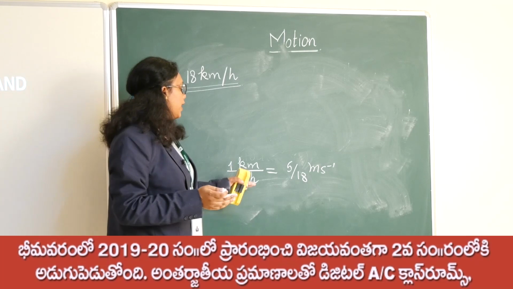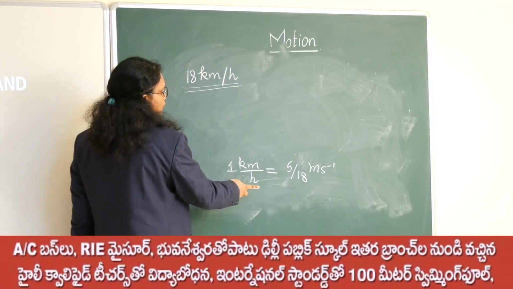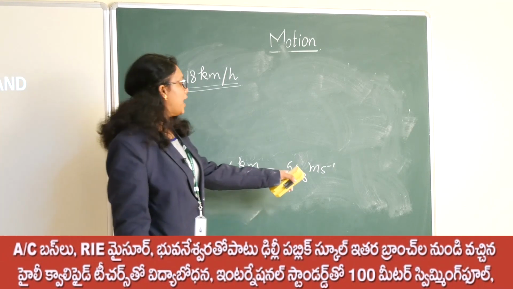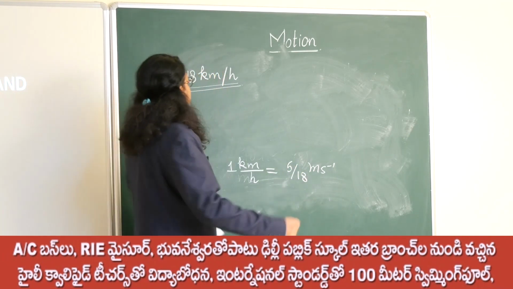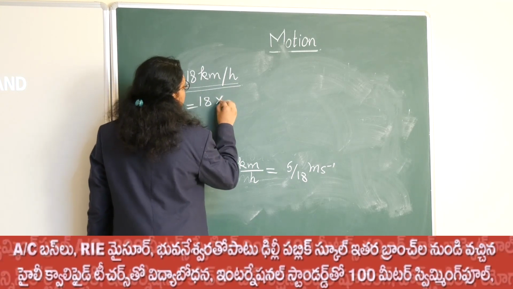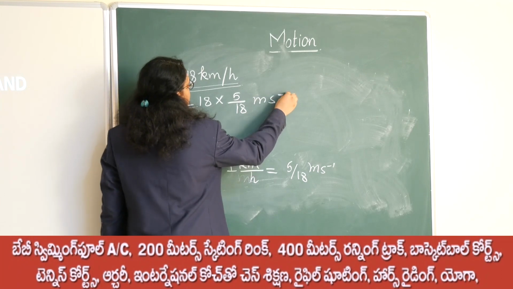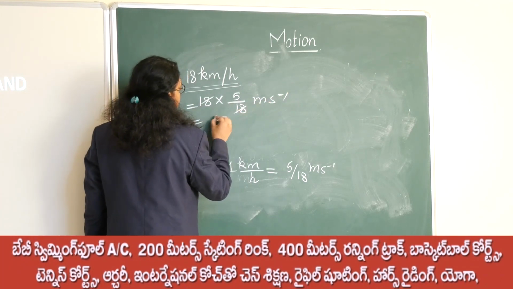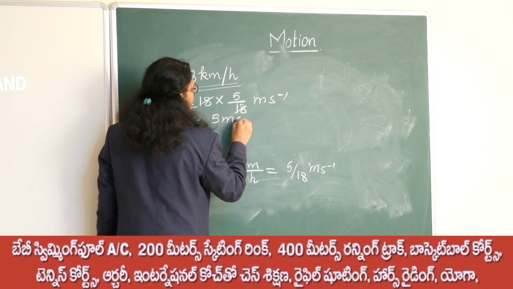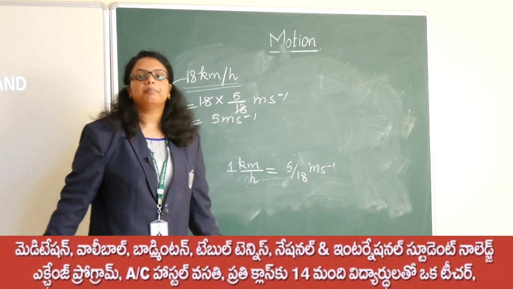If they ask you 18 km per hour, how will you convert into meter per second? I know that 1 km per hour is equal to 5 by 18 meter per second. So 18 km per hour is equal to 18 into 5 by 18 meter per second. So this 18 gets cancelled, which is nothing but 5 meter per second. So 18 km per hour is equal to 5 meter per second.